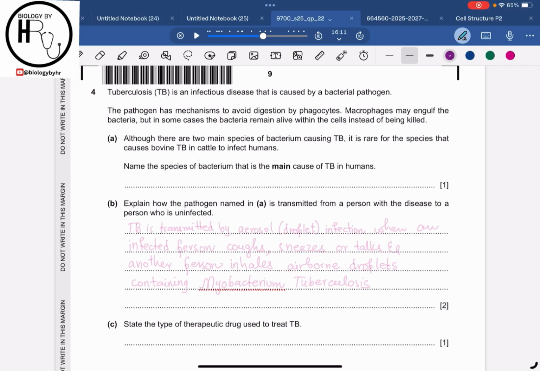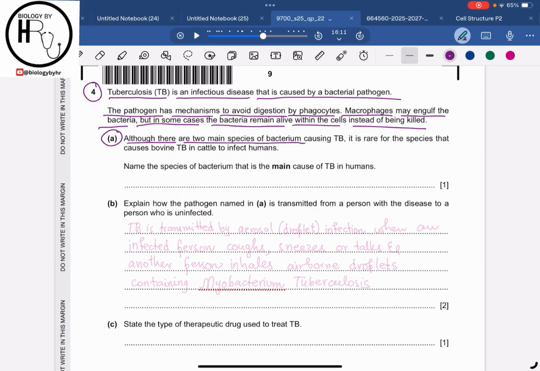Alright, so now let's move on to question number 4. Question number 4 says that tuberculosis is an infectious disease that is caused by a bacterial pathogen. The pathogen has mechanisms to avoid digestion by the phagocytes. Macrophages may engulf the bacteria, but in some cases the bacteria remain alive within the cells instead of being killed. Part A says that although there are two main species of the bacterium causing TB, we know that there are two species or two pathogens that may cause tuberculosis.